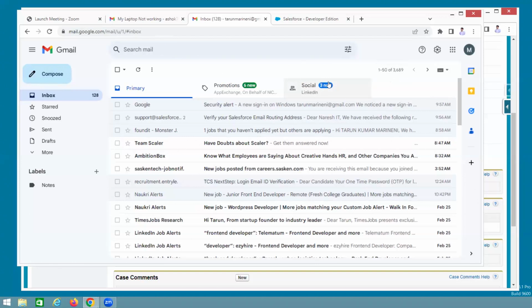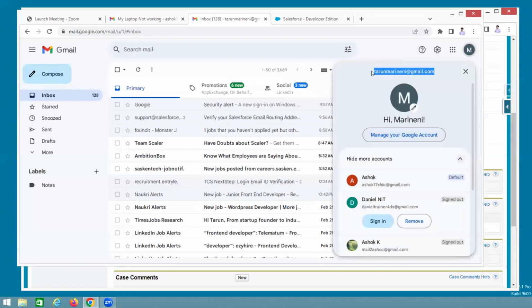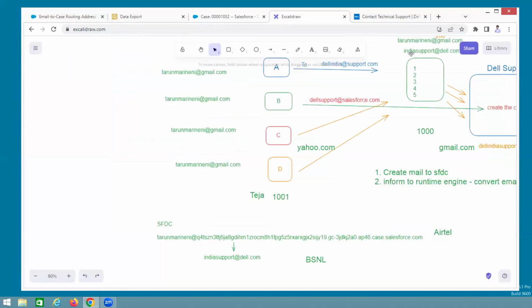Understand? Any questions? Anybody? It will take some time, guys. That is the reason we are not using a personal mail here. Instead of this mail, we are using a company mail. We are creating one mailbox. We company people give that, India support@Dell.com, and within Dell.com you are forwarding that. So Dell.com is a company mail, not a personal mail. So the problem will be resolved.